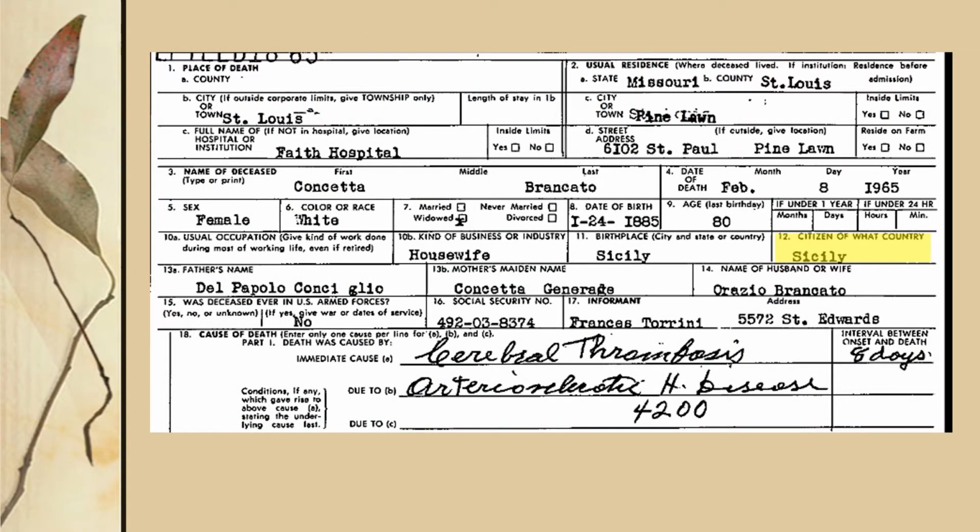This is the death certificate for my Sicilian grandmother, Concetta Brancato. If you look at the highlighted portion, you can see that she was a citizen of Sicily at the time of her death. Keep in mind that death records, like census records, are only as accurate as the information that is reported. If I compare the citizenship information found here to census records I previously located, both record types indicate that my grandmother never naturalized. I also have in my possession her alien registration issued by the U.S. Department of Justice. All of these documents are in agreement that she was not a U.S. citizen when she died, even though she lived in Missouri for over 60 years.